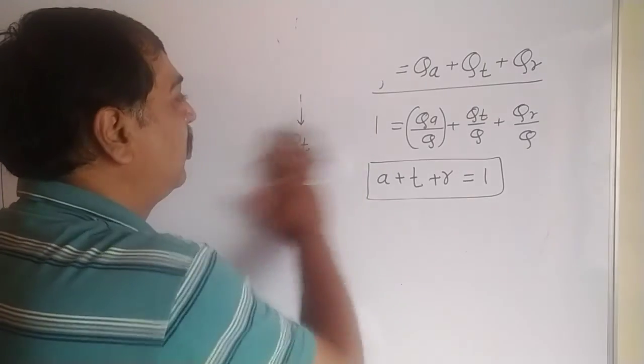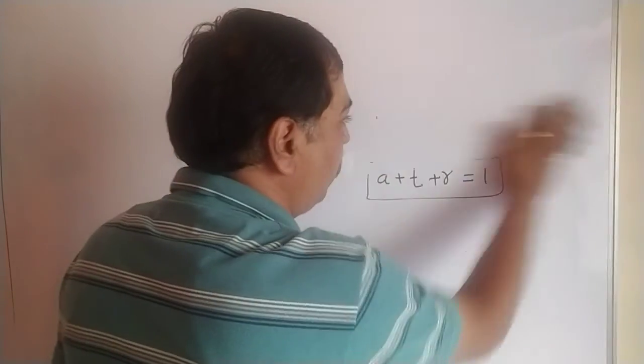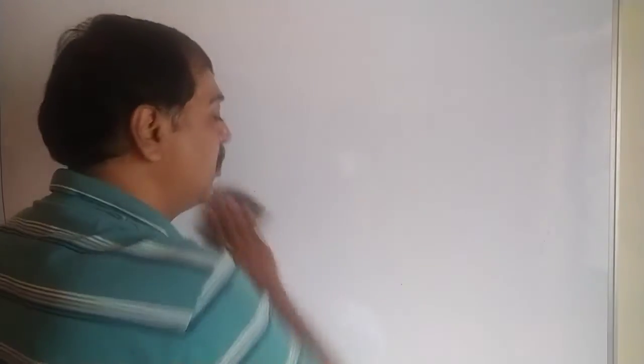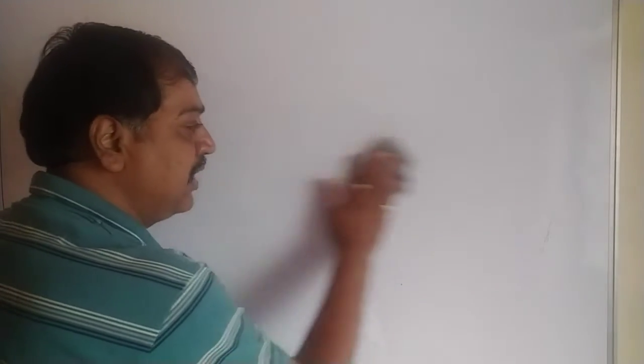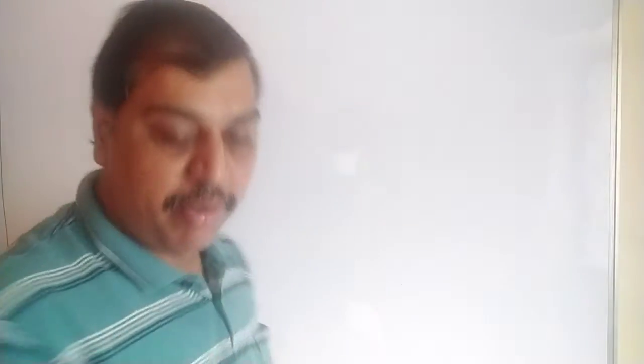So I hope that you get a basic concept of absorption, reflection and transmission. Whatever the heat radiation incident on any body, some of it gets transmitted, some gets reflected and some gets absorbed. So after this, they have just mentioned one body, that is the perfect black body. Before going into perfect black body, there is one paragraph, and in that paragraph they have mentioned one important parameter.